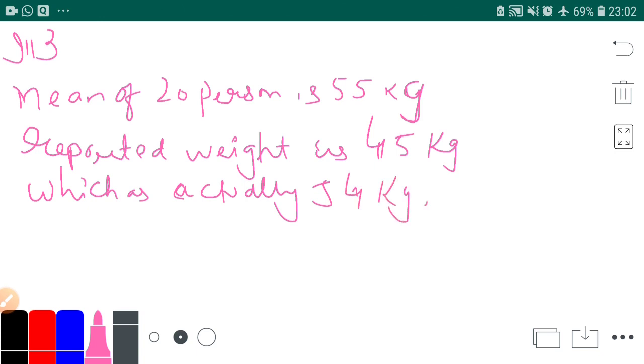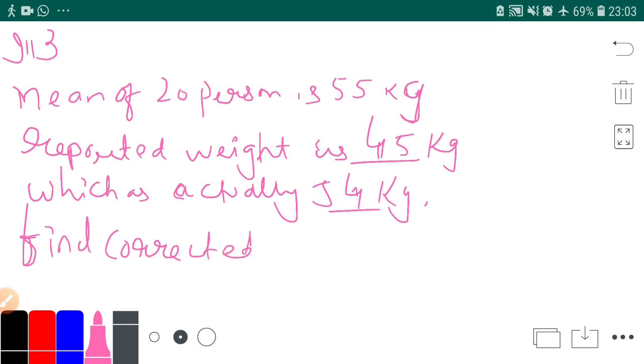Now you came to know by reading this line that there is some mistake done. What mistake is there? That someone has reported the weight as 45, which was actually 54. What you need to find is the corrected mean. Corrected mean means the actual mean after correcting the above mistake.